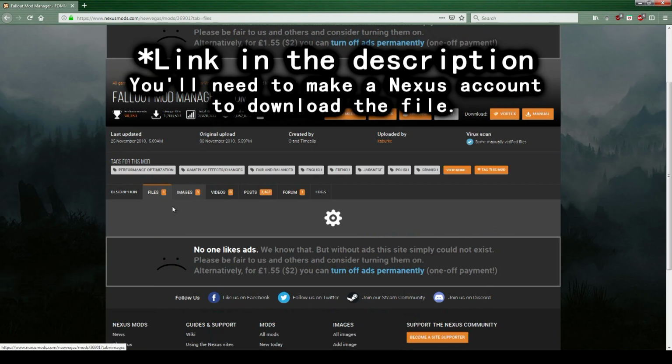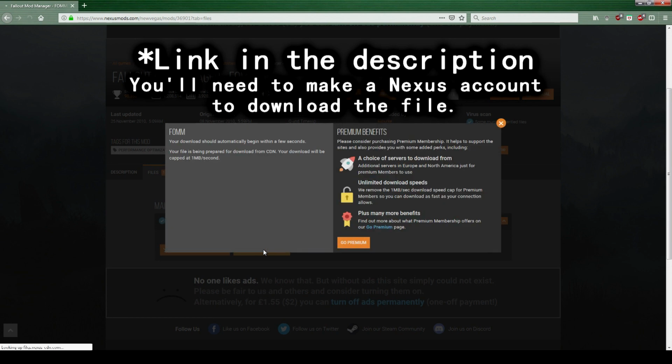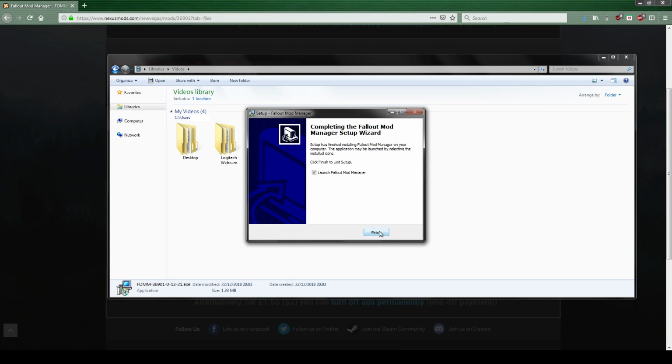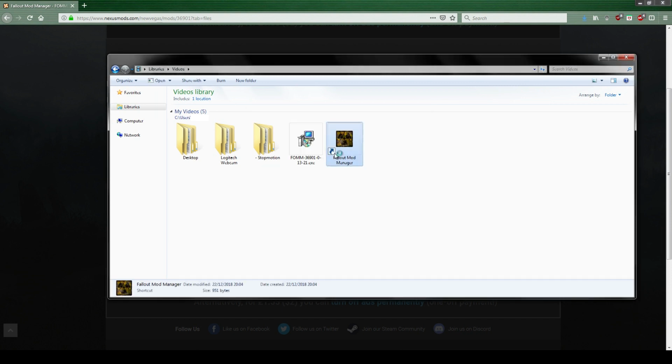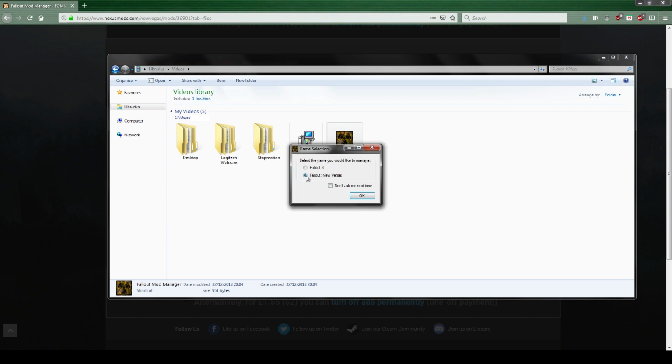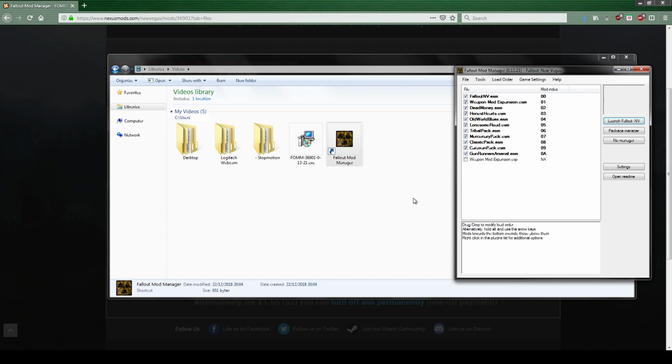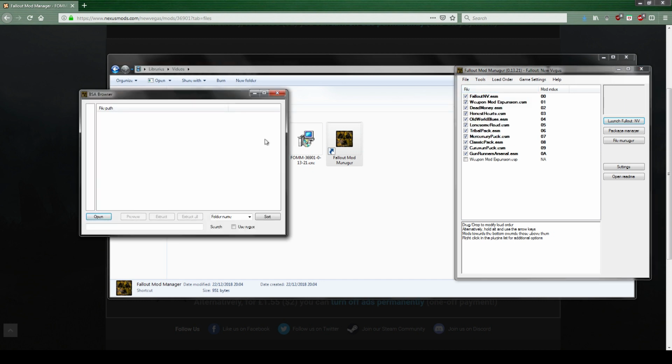Then, download Fallout Mod Manager. Now, open Fallout Mod Manager. Select Fallout New Vegas. Now Tools, BSA Browser, then Open.